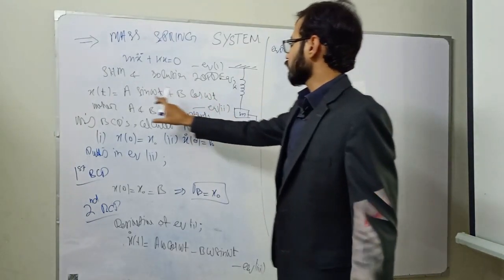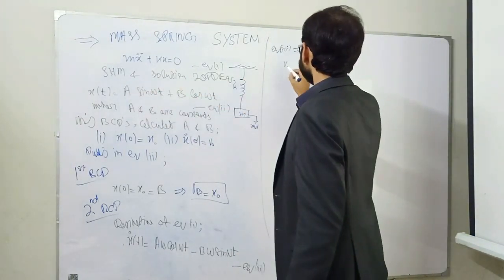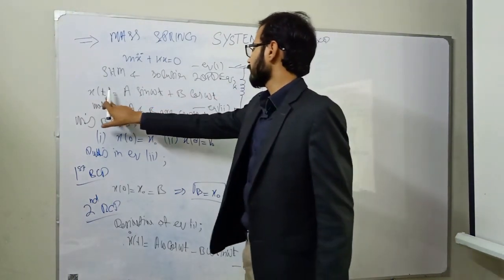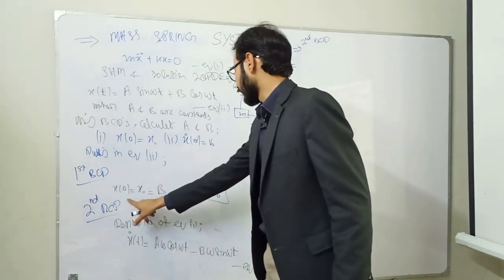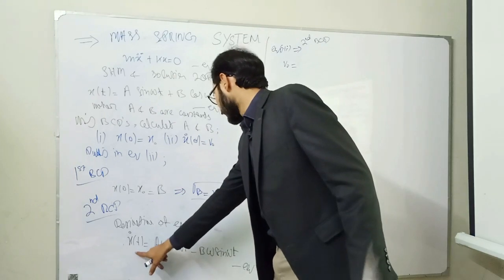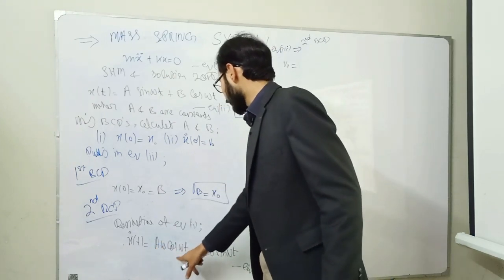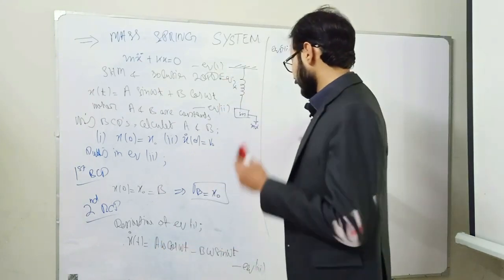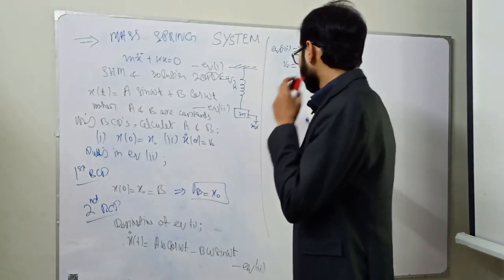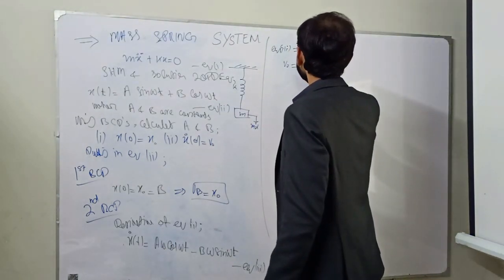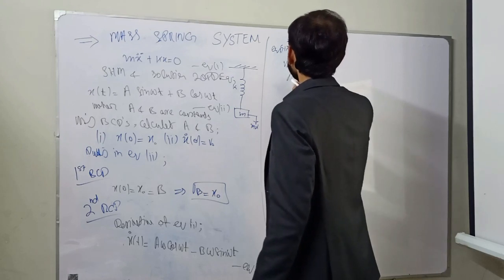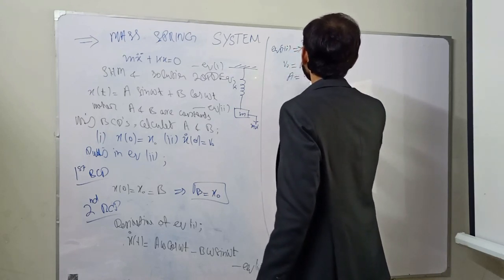When you put the values in, v naught is equal to, here v naught will come simply, v naught is equal to a omega cos 0, and cos 0 is 1, so it will be a into omega. The value of a is equal to v naught divided by omega.